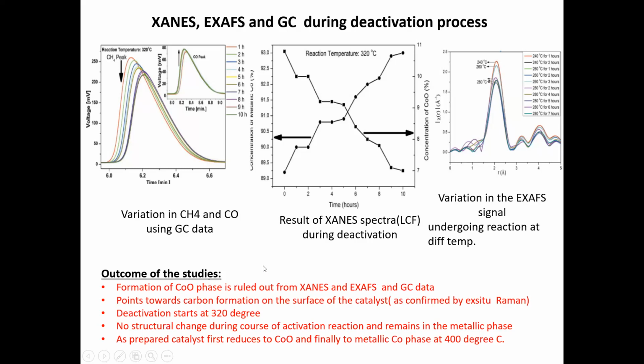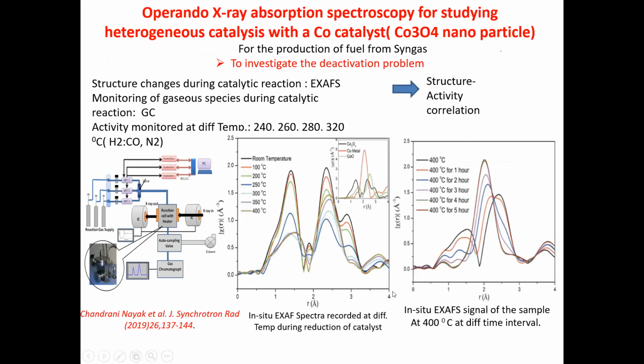There was a conjecture that activity is going down because there is an oxide formation. If there were oxide formation, as the temperature goes up you would have seen the evolution of the Co-O bond length, which is not coming in this.